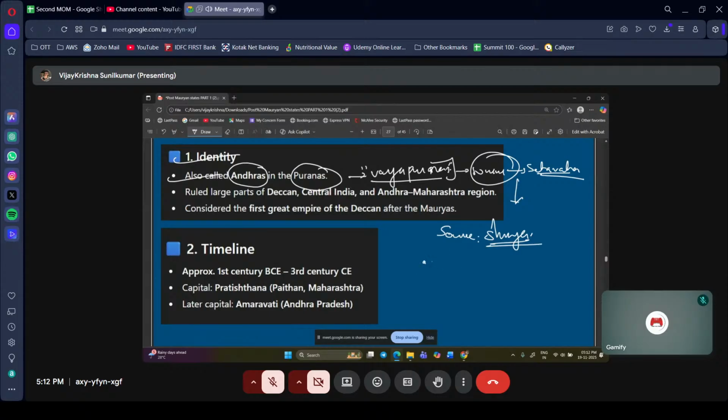Ayodhya inscription is one of them. Very good. Okay? And just a detail about these kinds of things: they can be used as an introduction in questions regarding the Satavahanas.